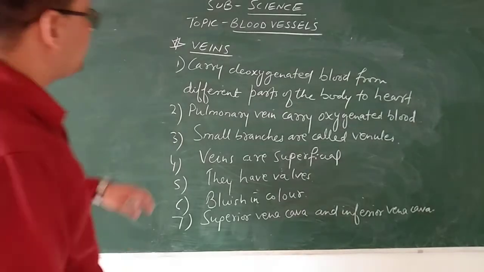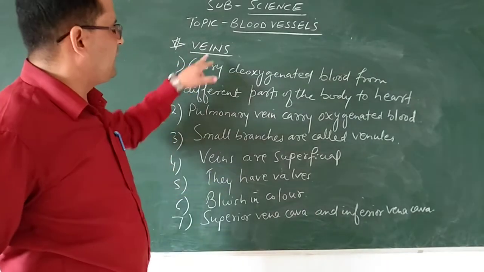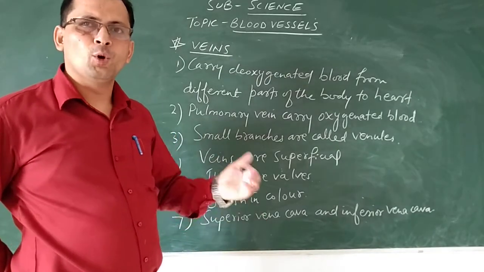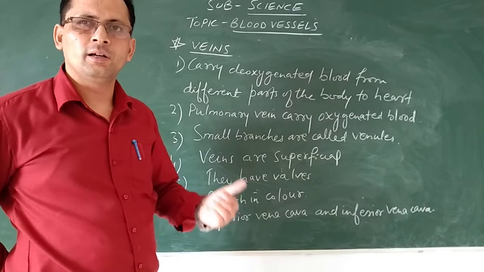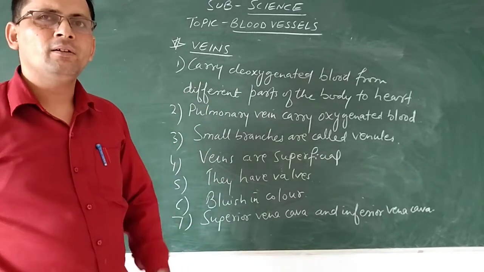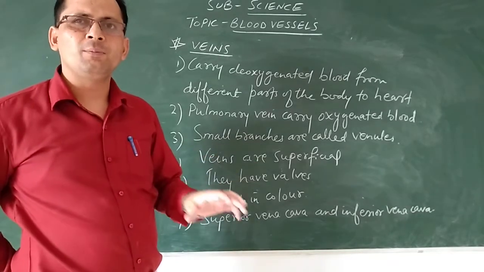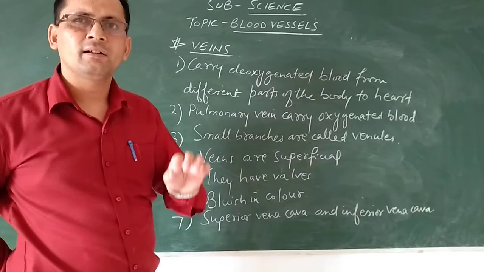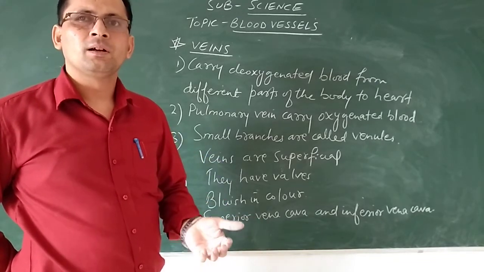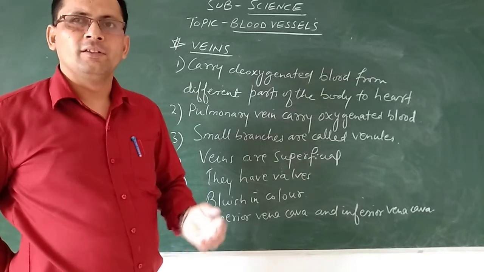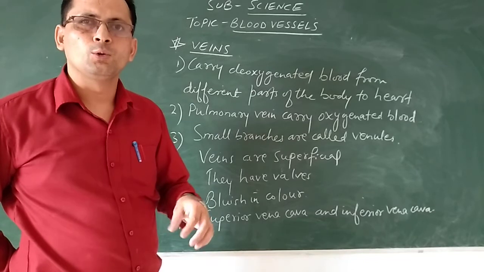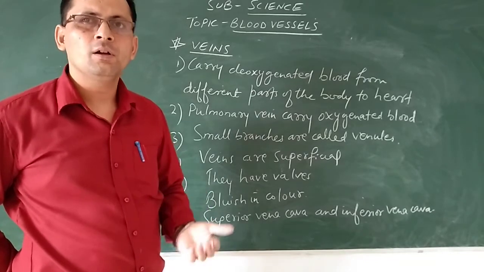Now you can see the second type of blood vessel is veins. Now you know the arteries, they are carrying the pure blood, that is oxygenated blood from heart to all other parts of the body. But veins, what they are doing, from all the different parts of the body, they are bringing the impure blood or the deoxygenated blood back to the heart. The veins are bringing back the impure blood to the heart from different parts of the body.